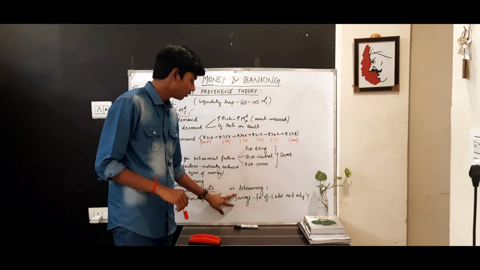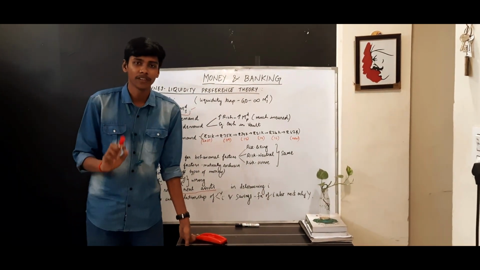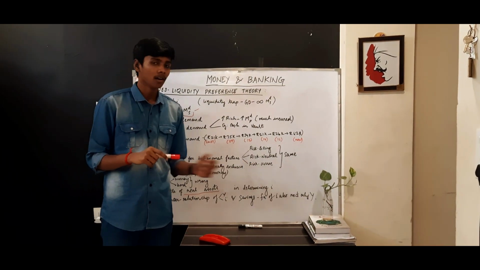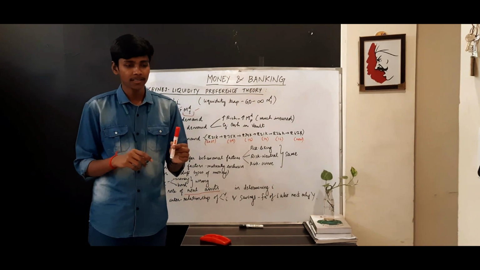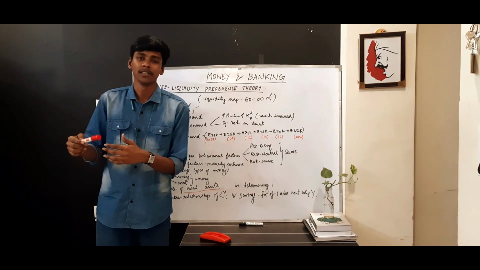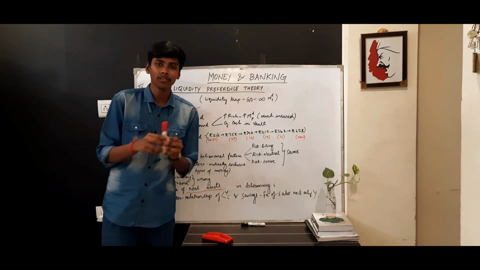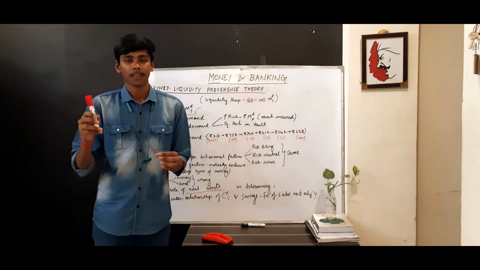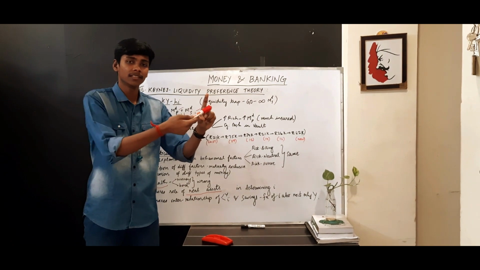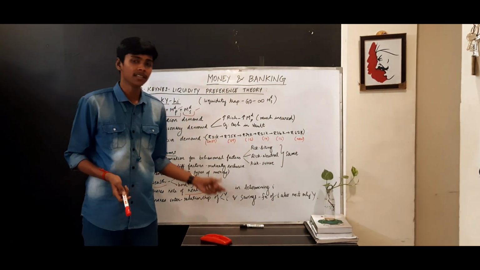Then he also ignored saving as a function of interest rate. He said saving is a function of income, but not a function of interest rate. But we know it's a function of income. How? Because Keynes's psychological consumption function talks about MPC, right? Through that we also derive MPS. An increase in Y, that is an increase in output and income, will also increase the demand for savings. If there is an increase in interest rate, we will be investing there and our savings will be less. But that function is being ignored by Keynes.